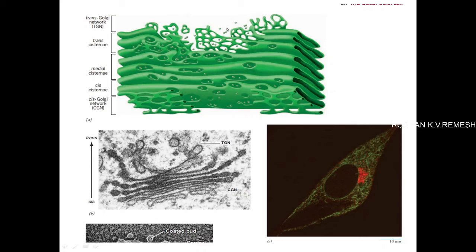So these are the regions that distinguish whether the vesicles move to the plasma membrane or to various intracellular organelles or destinations. In each of the compartments of the Golgi network, we can see different combinations of enzymes. So the proteins or lipids may be sequentially modified from the cis side to the trans side of the Golgi network.